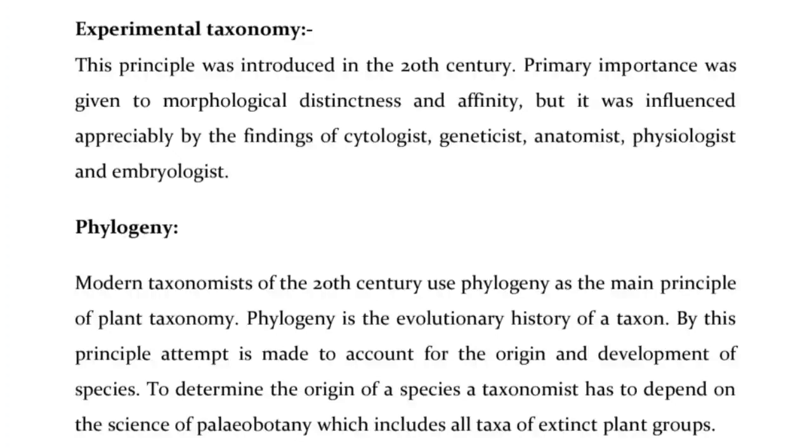Phylogeny. Modern taxonomists of the 20th century use phylogeny as the main principle of plant taxonomy. Phylogeny is the evolutionary history of a taxon. By this principle, an attempt is made to account for the origin and development of species. To determine the origin of a species, a taxonomist has to depend on the science of paleobotany, which includes all taxa of extinct plant groups.